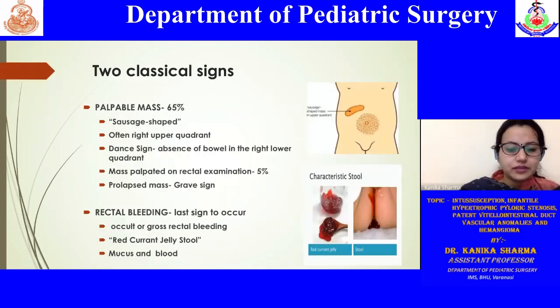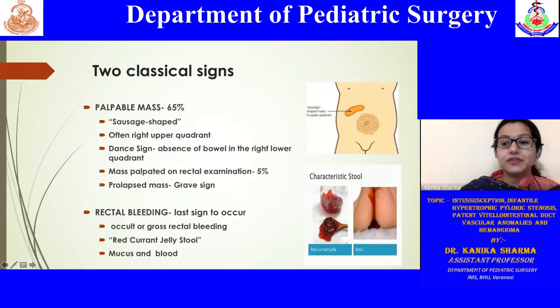Now, as I was discussing with you regarding the two classical signs, they are palpable mass and rectal bleeding. The palpable mass is classically defined as a sausage-shaped mass, which is often present in the right abdomen. And the Dance sign means that bowel is present in the upper abdomen, while it is totally absent in the lower abdomen.